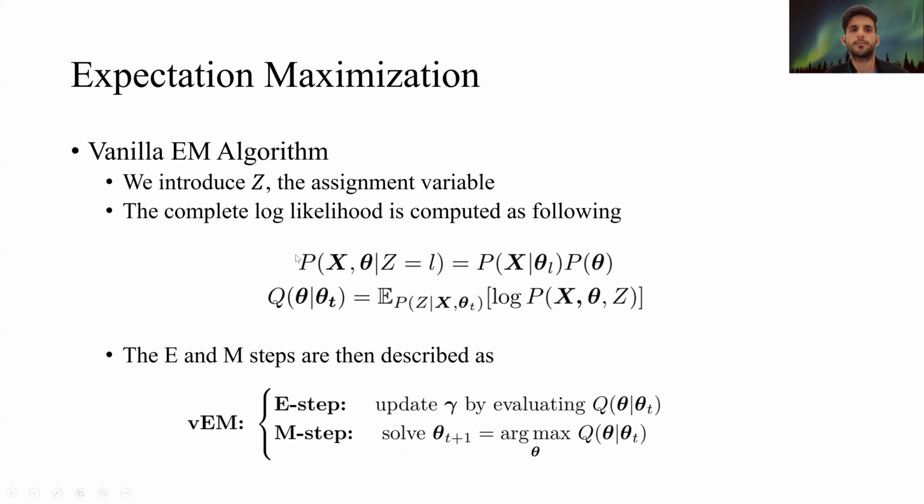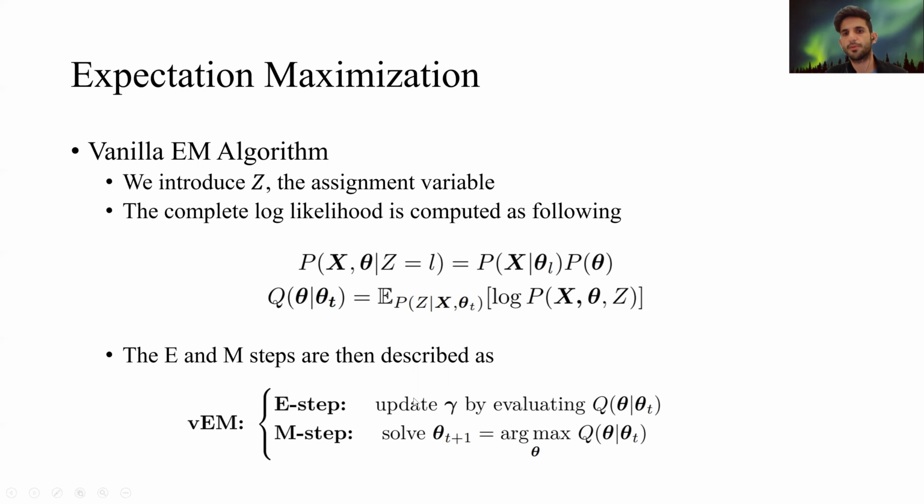as shown here. Once we introduce this assignment variable, we can compute the complete log likelihood, which is a function of the parameters, and is equal to the expectation of the log joint distribution with respect to the posterior distribution over the latent assignment variable. Given this complete log likelihood function, the E and M steps of the EM algorithm are described as follows.